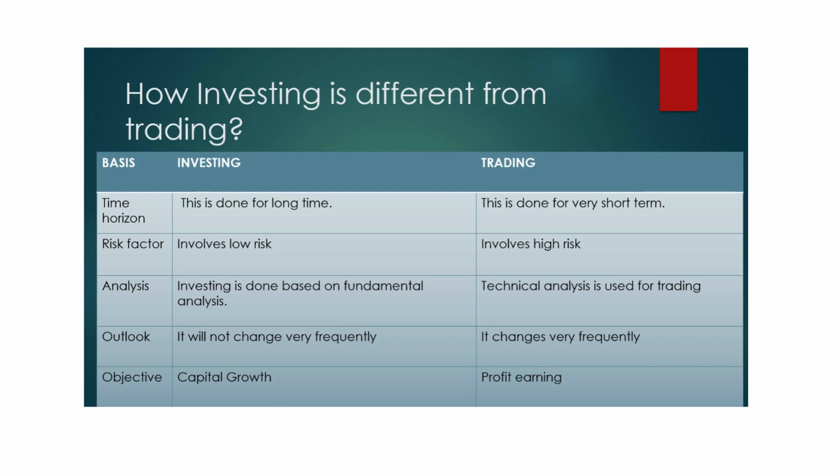Whereas when it comes to trading, the primary objective is not capital growth. The primary objective here is to earn profits. They want to earn profits in the very short term. So there is no importance of growth here. If they want quick money, that is trading. So these are the main points which make the difference between investing and trading.